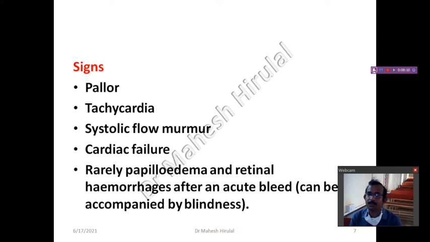Go for auscultation: the person will have tachycardia, sometimes a hemic murmur. These are systolic flow murmurs. If you hear the heartbeats in a person with anemia, there will be a systolic flow murmur. They are also called hemic murmurs. In very severe cases we find cardiac failure, CCF, etc. Rarely papilledema and retinal hemorrhage after an acute bleed can be seen. So these are the signs and symptoms of anemia.